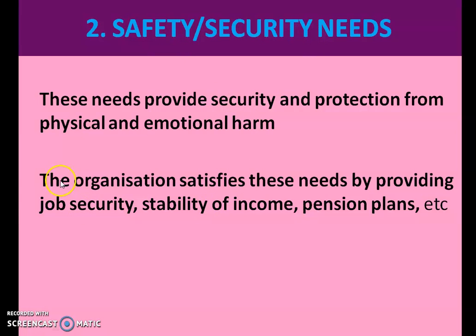Okay. So what does the organization do to satisfy these needs of the employees? The organization satisfies these needs by providing job security to the employee, stability of income, and a pension plan. These are all examples of safety needs provided by the organization to motivate the employees.